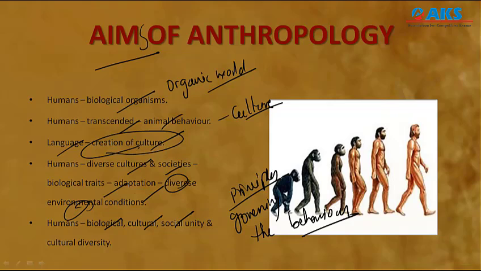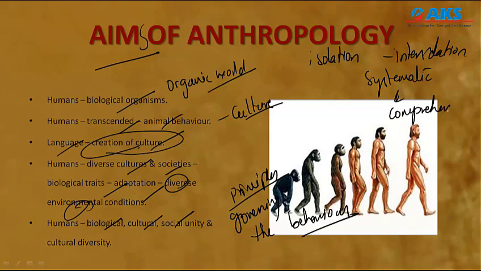This is very important. We are governed by some principles, and we should abide by those laws. Thus the aims of anthropology serve to understand the biological, cultural and social aspects of humans, not only in their isolation but also in their interrelation. These are all the key words which you have to mention. We will study them in isolation and also in interrelation in a systematic and comprehensive way. This is called the holistic approach.